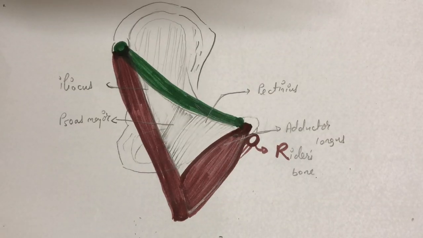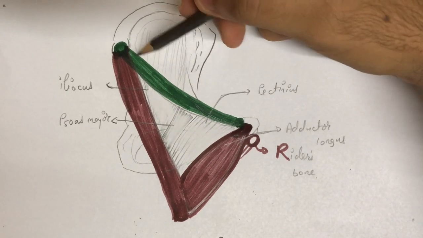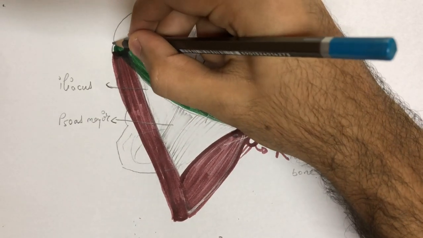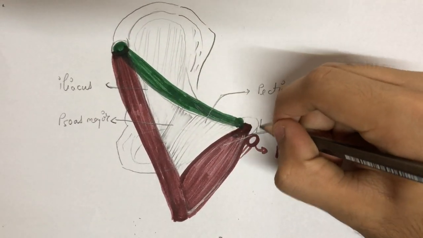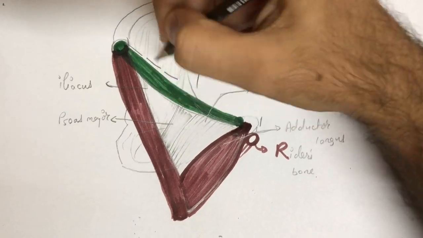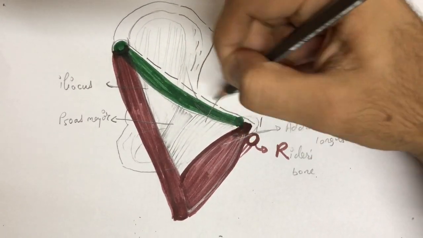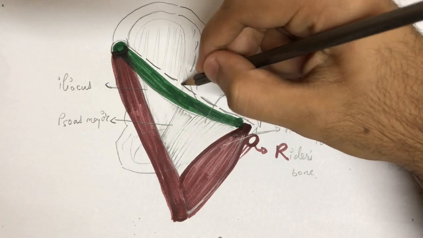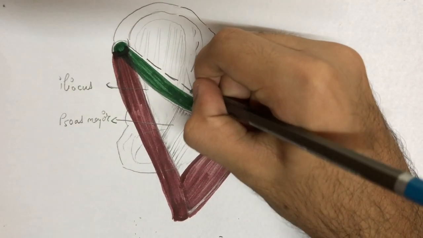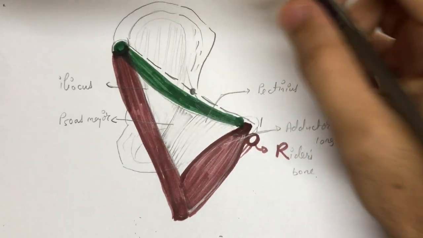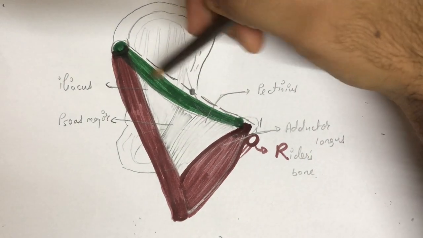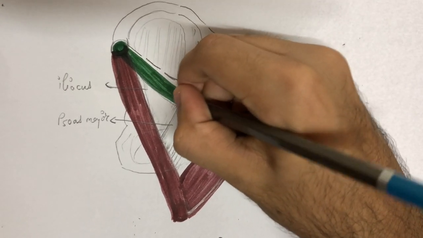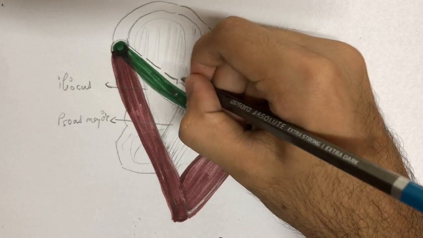Before we move to the contents, there is a difference between mid-inguinal point and the midpoint of inguinal ligament. Drawing an imaginary line from the ASIS till the pubic symphysis, we have the inguinal line, and the midpoint of that is the mid-inguinal point. However, the midpoint over the inguinal ligament is termed as the midpoint of inguinal ligament. It is slightly lateral to the mid-inguinal point.